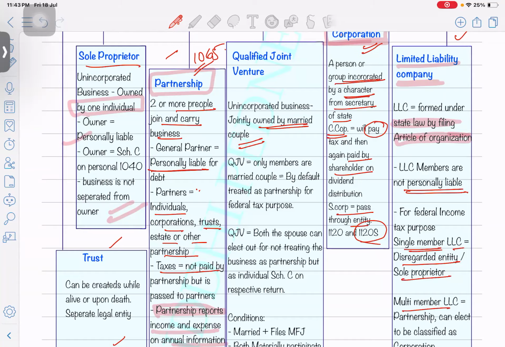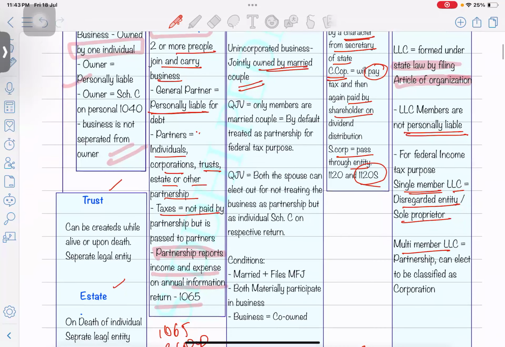Okay. Now, for a QJV, the members are only a married couple and by default it's treated as a partnership for federal tax purposes. Ideally, it's a partnership, but if both spouses agree and elect not to treat themselves as a partnership, then they can file it on Schedule C of the 1040 return.